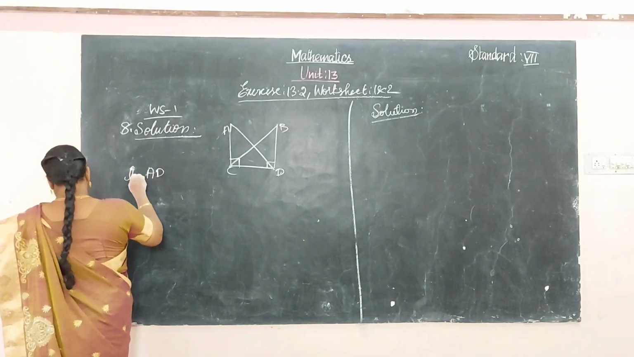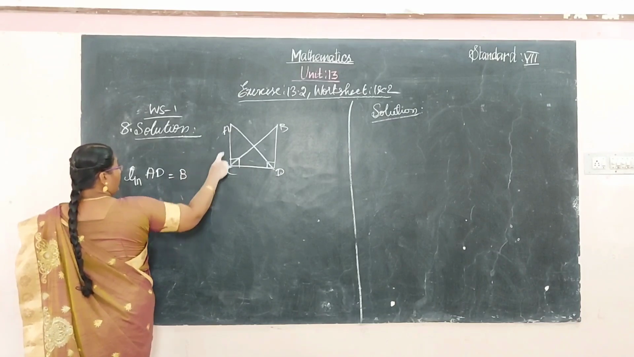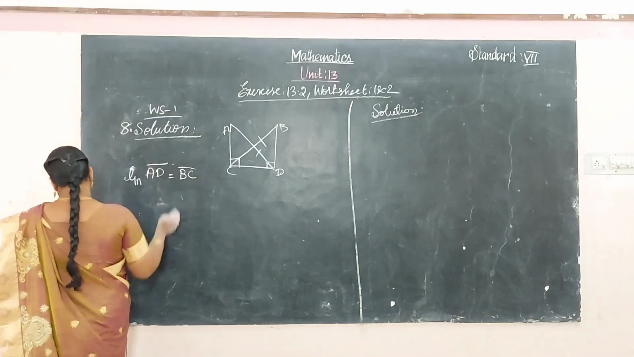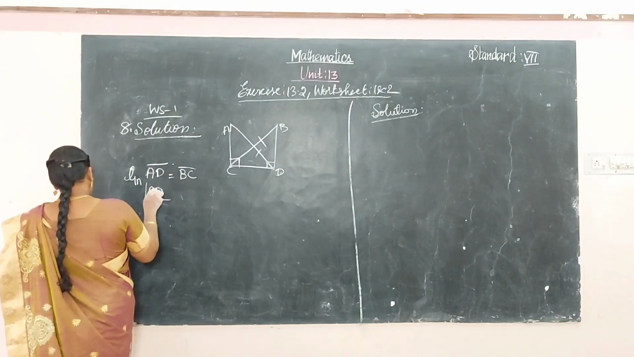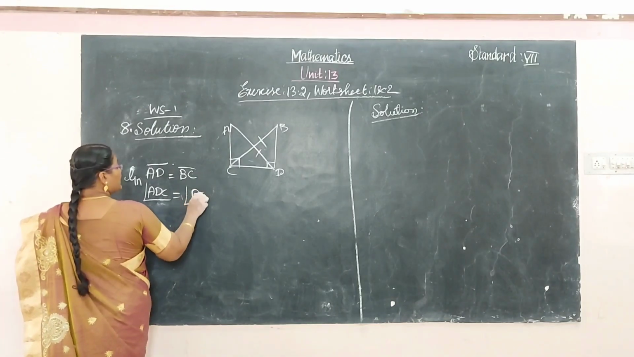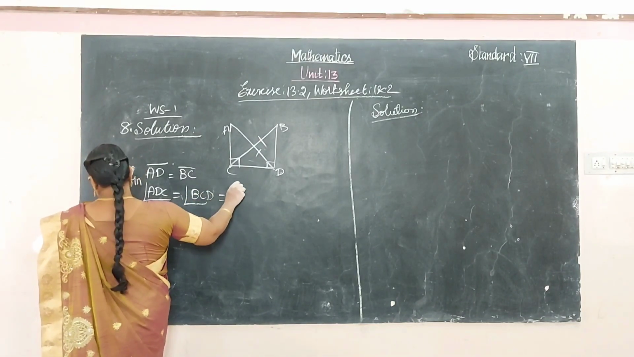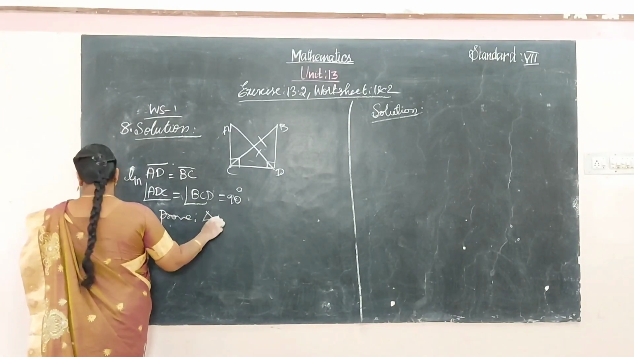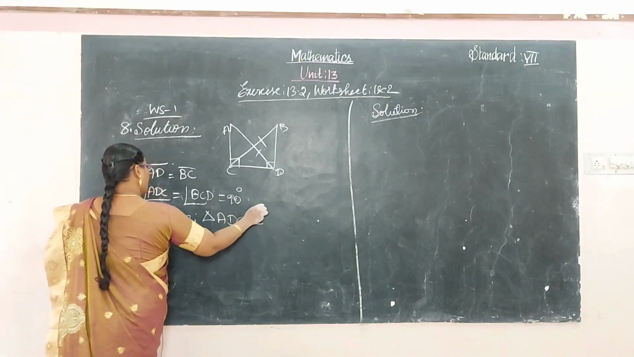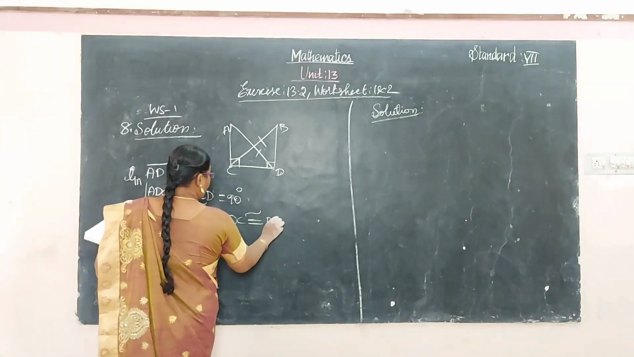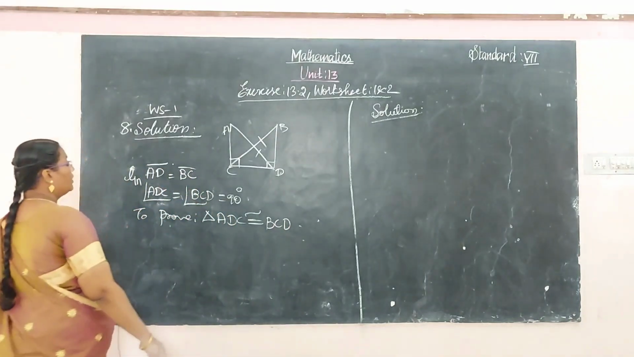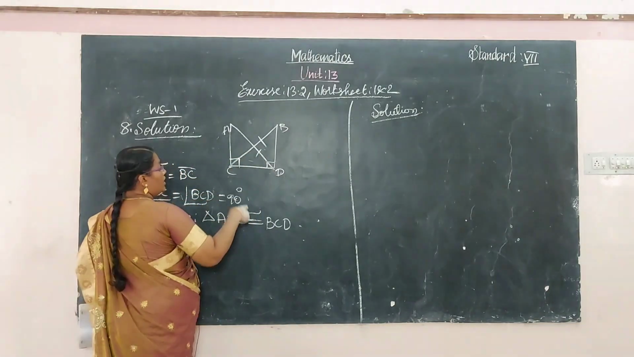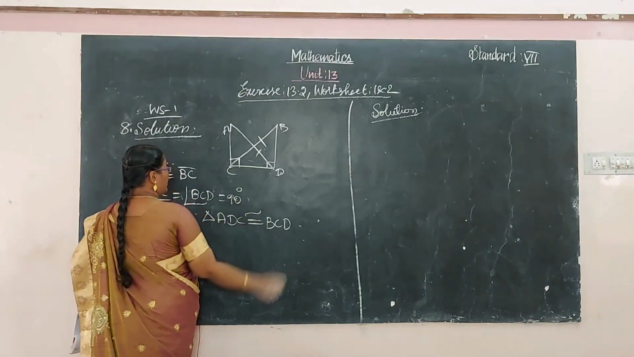AD is equal to BC. Okay, and next one of that, the angle ADC is equal to angle BCD equal to 90 degree. Okay, to prove the triangle ADC is congruent to the triangle BCD.